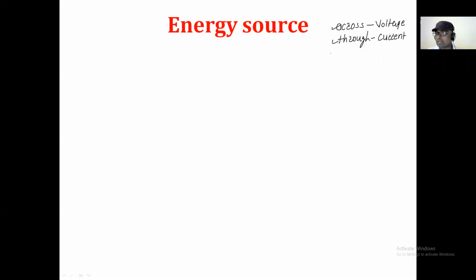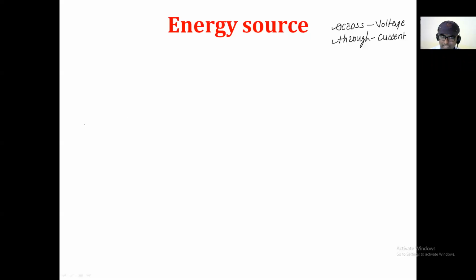I never say current across the resistor. But when I want to speak about the voltage, I say the voltage across the resistor. What exactly does this mean? Does anybody know these things? Now this is the right time to discuss these two points here.